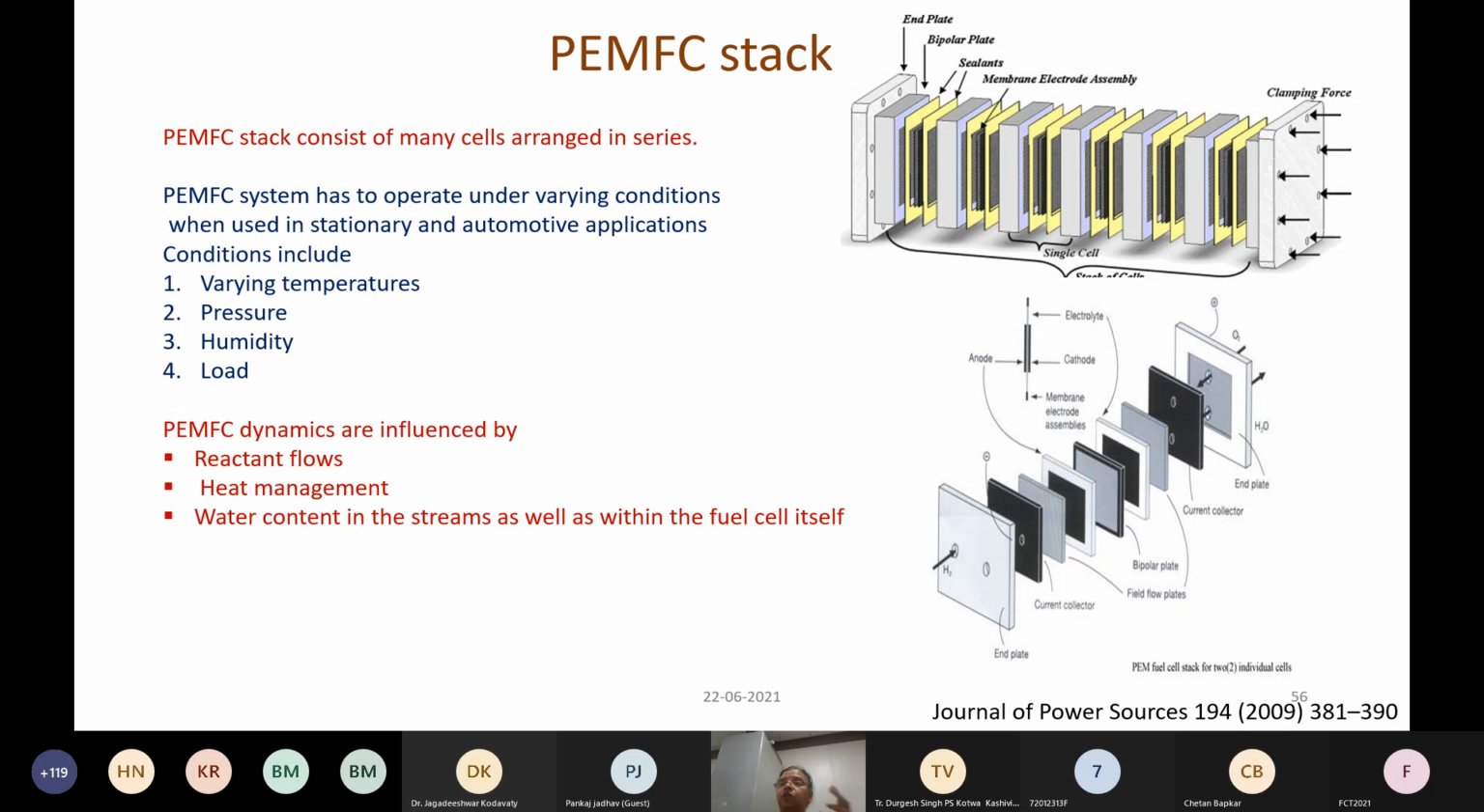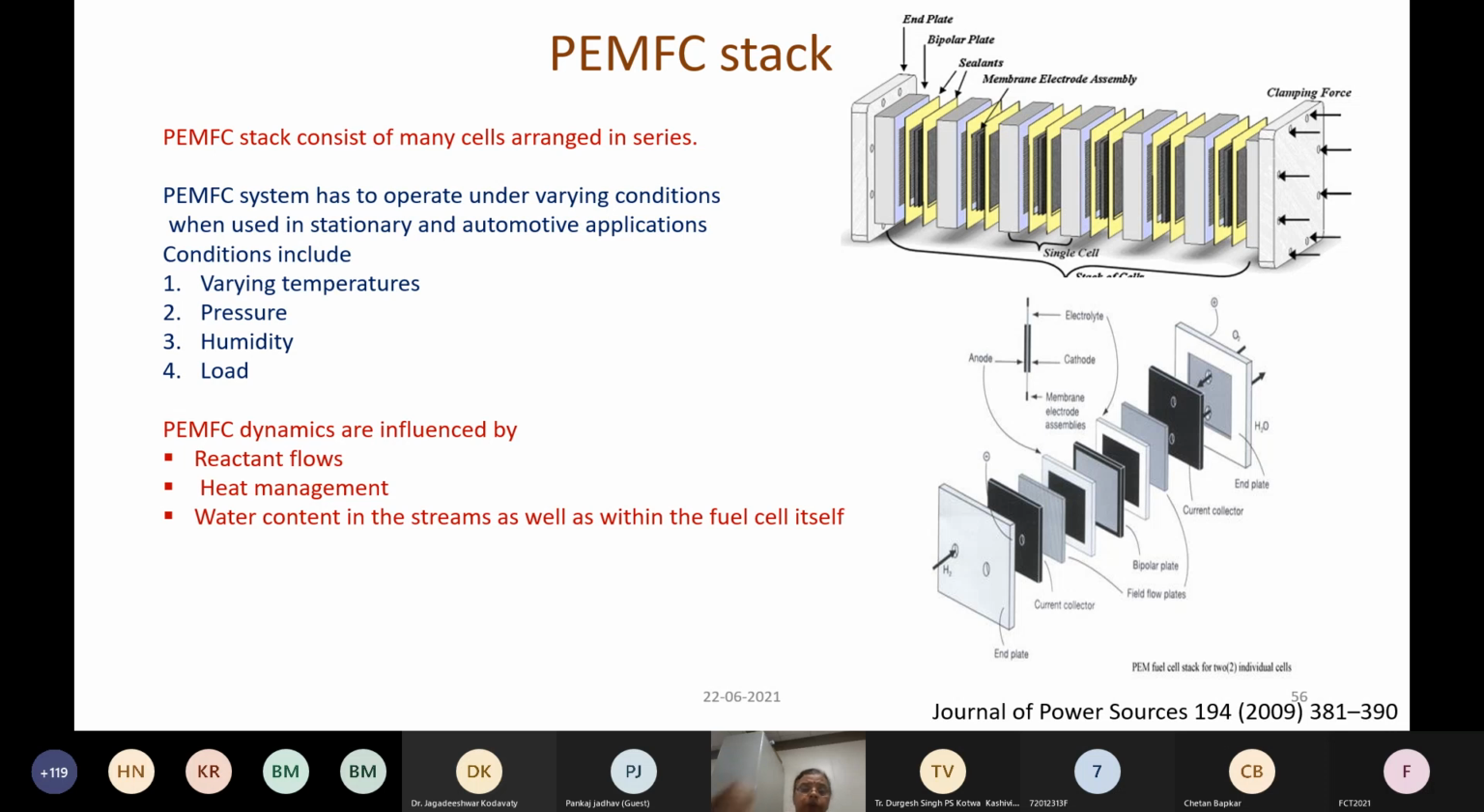So basically, it consists of many cells, and they are stacked together to form a multiple cell, because a single cell produces a voltage of only less than 1 volt. So you need to pile up many cells to form the required voltage and the current for your application. So to operate, what are the things that can be modified? You can study the stack under various temperatures, pressure, humidity, load. These things can be there.